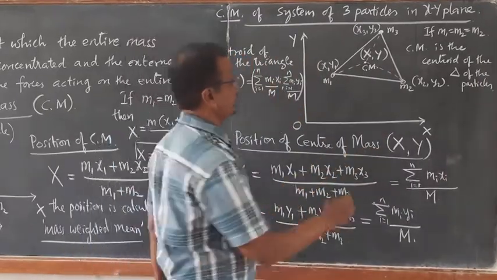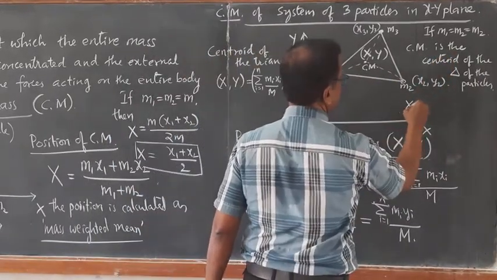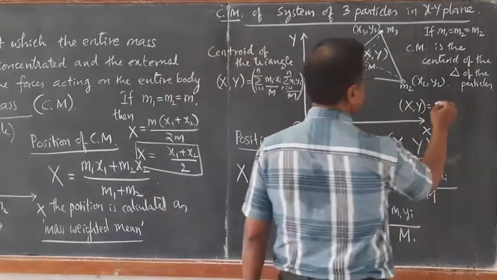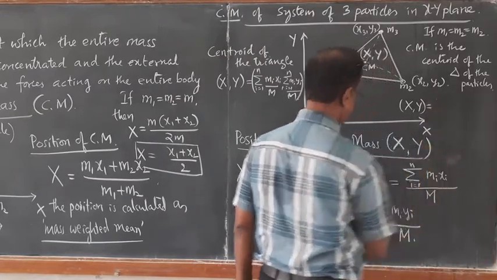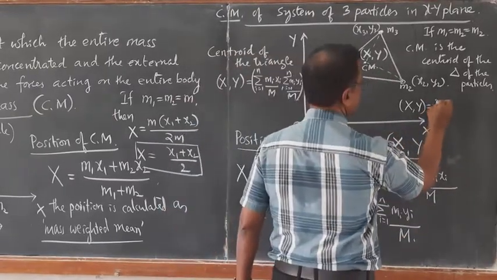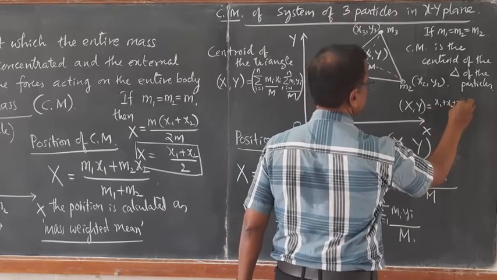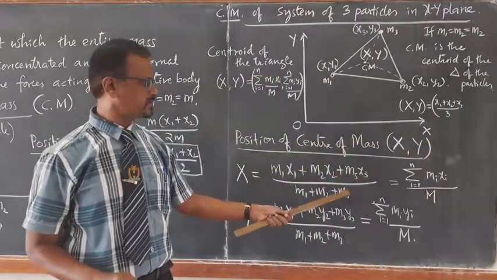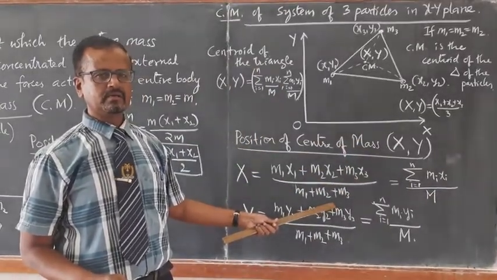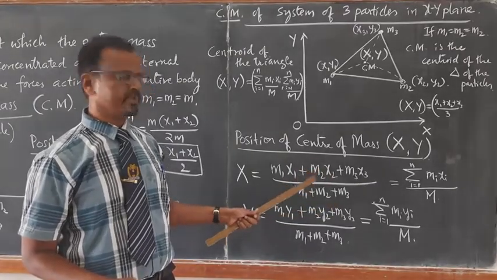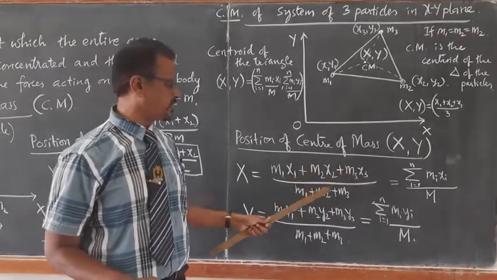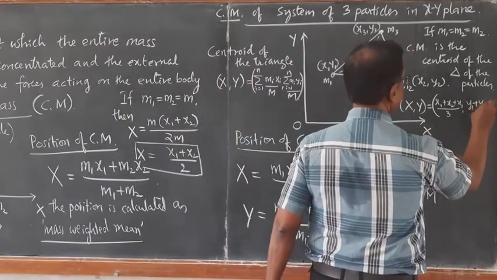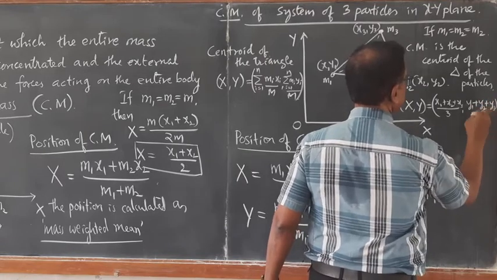In this case, what is X, Y? For a three particle system it is very simple now: X equals x1 plus x2 plus x3 divided by 3, because m cancels, and Y equals y1 plus y2 plus y3 divided by 3.